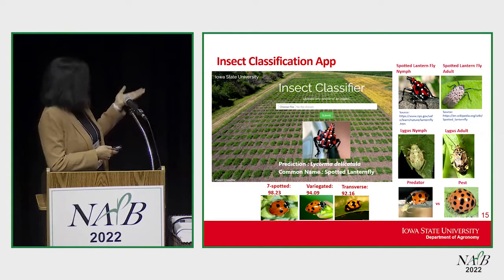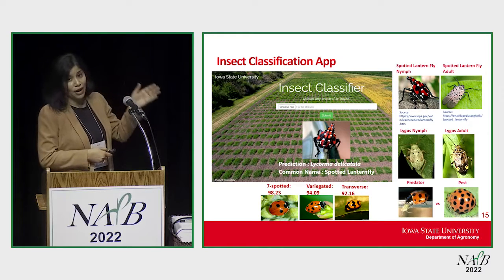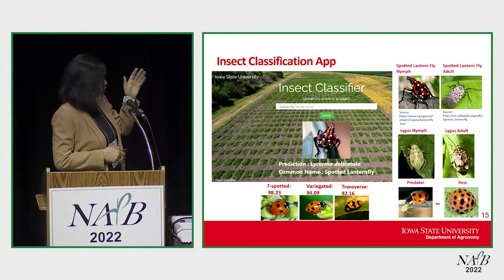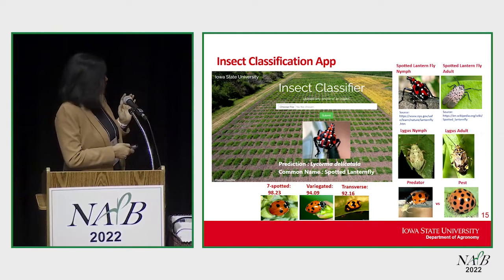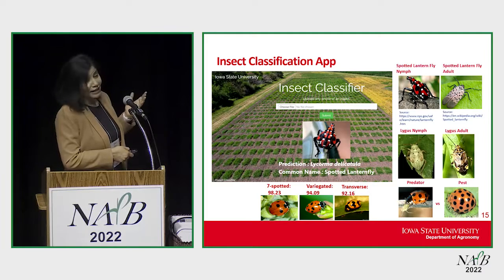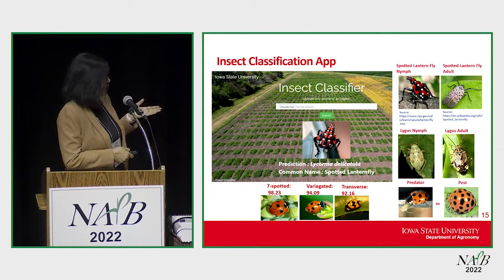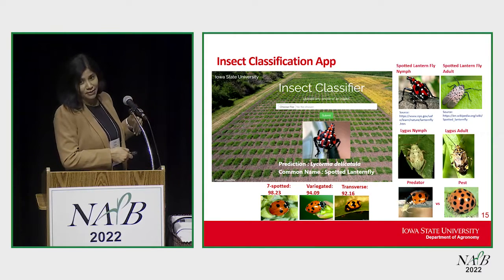And again, like a ladybird beetle, it can vary from one spot, 2 spot, to 18 spot. It can also identify these various kinds of ladybirds. And the beauty is that I didn't know till I started working on this problem that not all ladybirds are our friend.